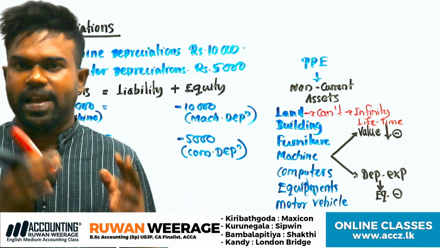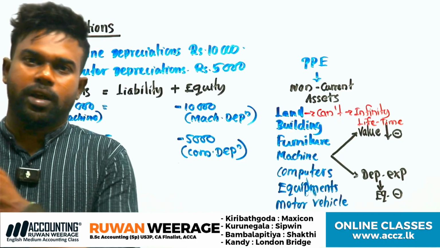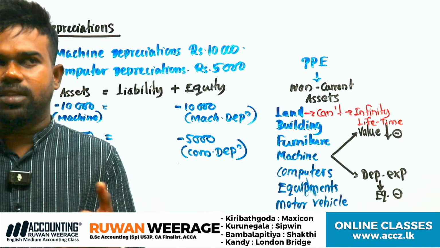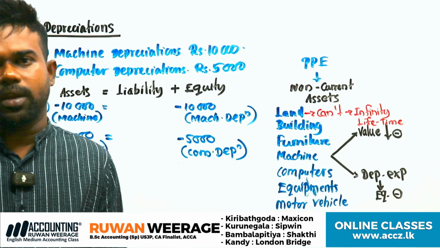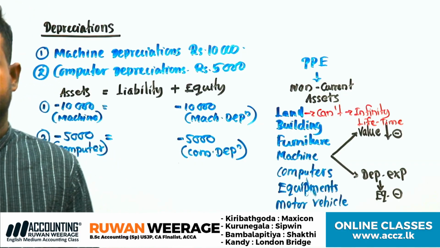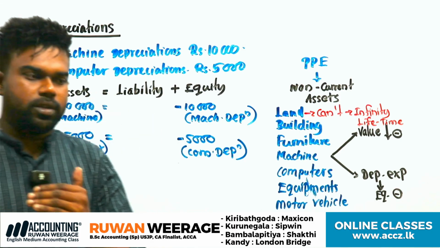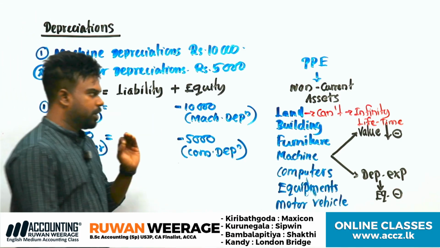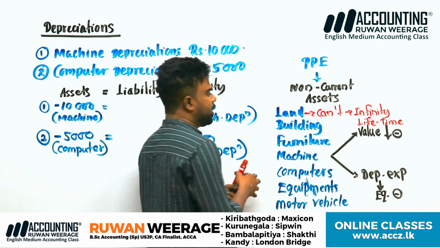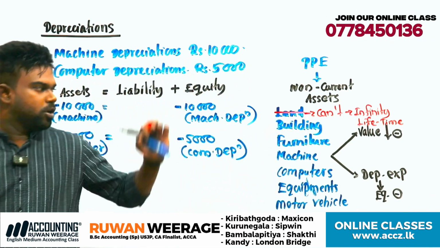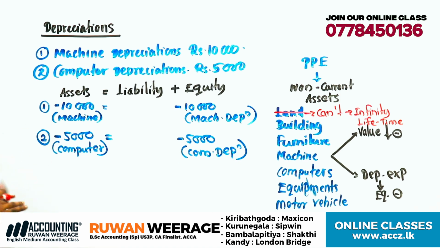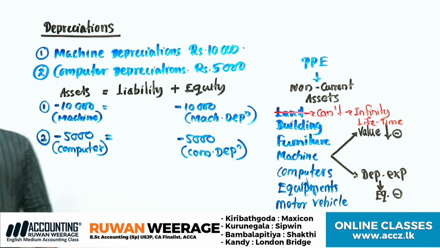Normally around 100 years ago, land was purchased for 100 rupees, 50 rupees like that, but now it is 10 million, 1 million, 50 million like that. Value gradually increases. So we can't depreciate land. Other assets you can depreciate, except land. Understand? No need to write down, just record an accounting equation. You can't depreciate land, right?